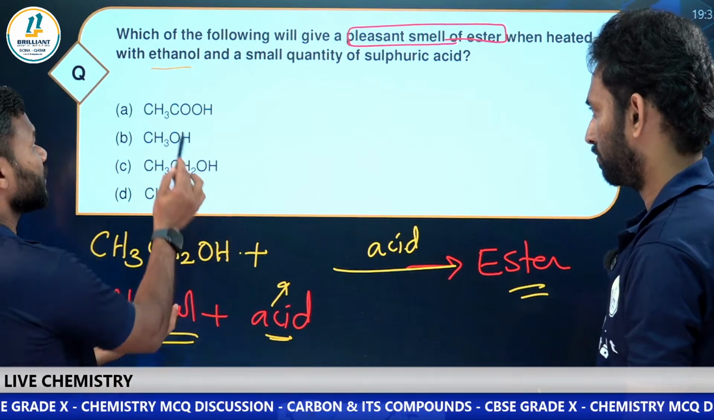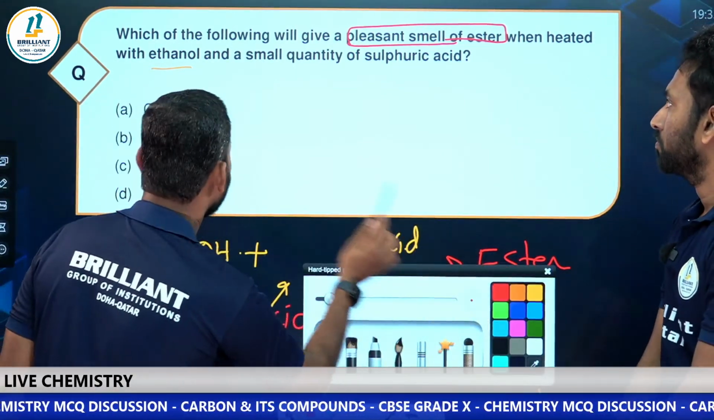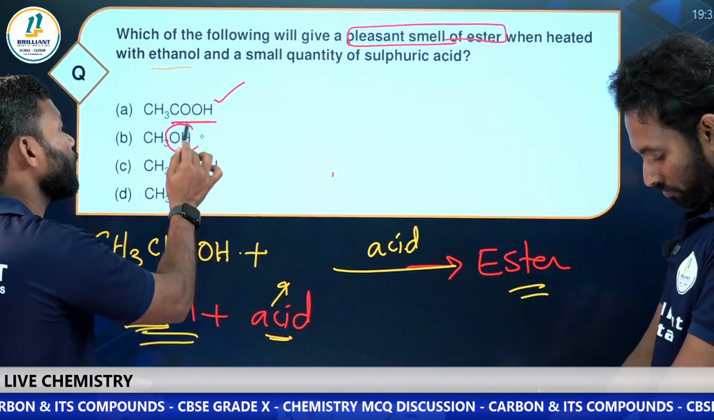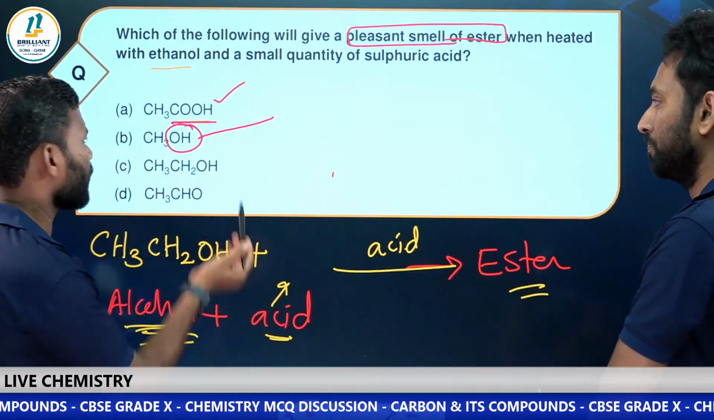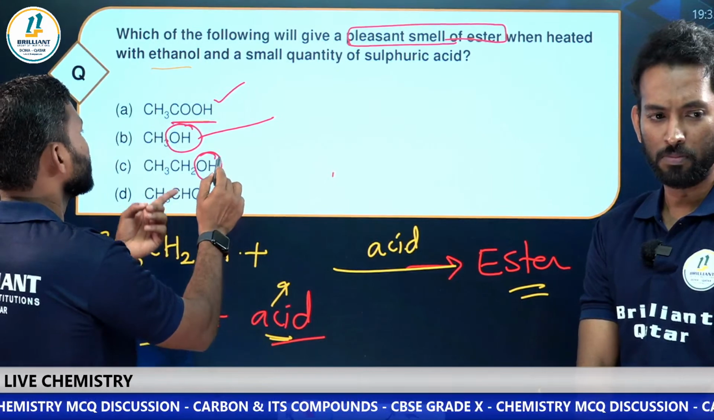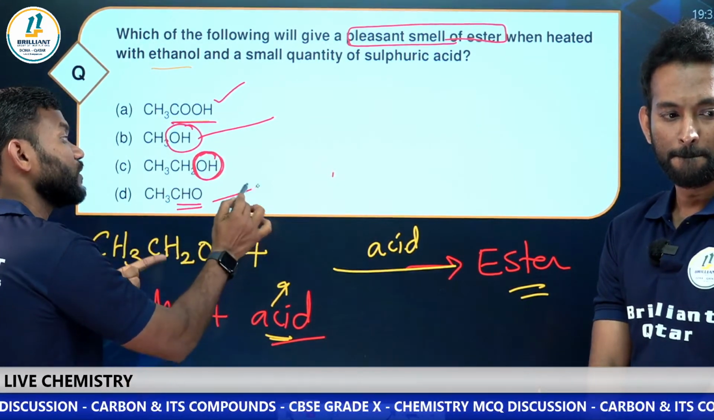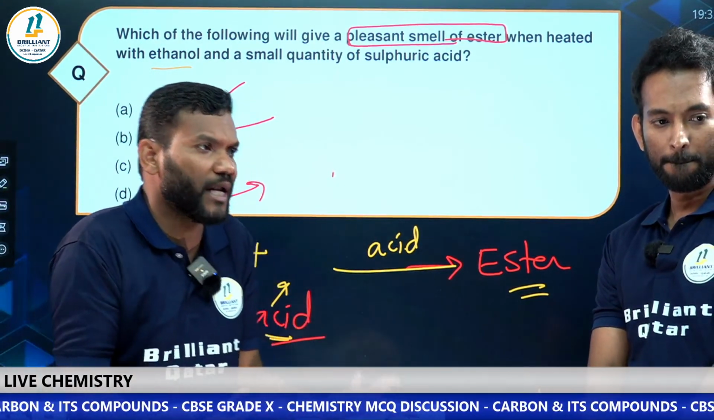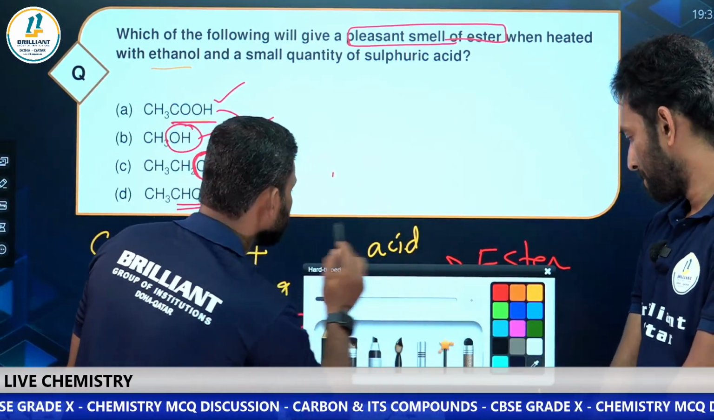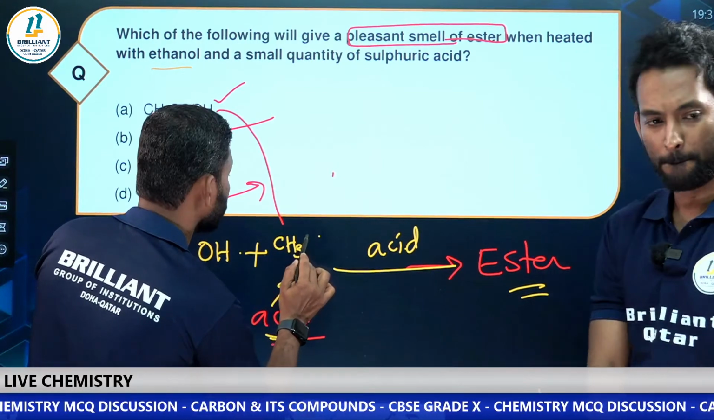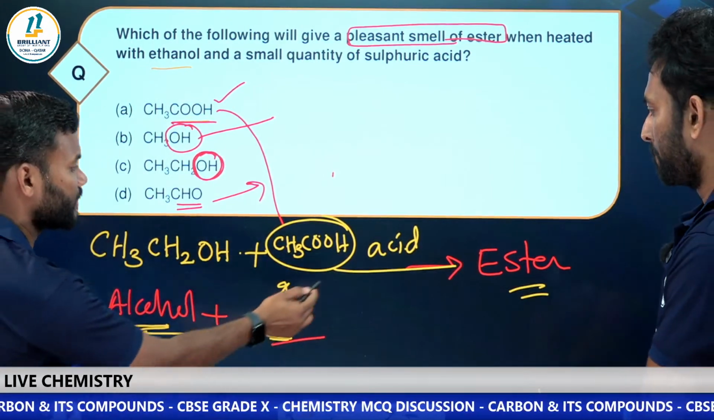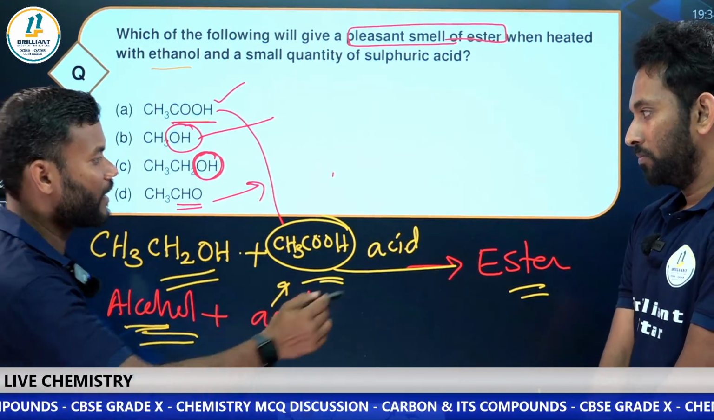But then let us come to the answer, because we need an acid, right? What is the acid here? This is the only acid, right? CH3COOH. That is the only acid functional group. What is the functional group of OH? It is alcohol, so we cannot take that as acid. And CHO is aldehyde, that also you cannot take. So surely the answer is CH3COOH. This is the acid, this is the alcohol, they will be forming ester.